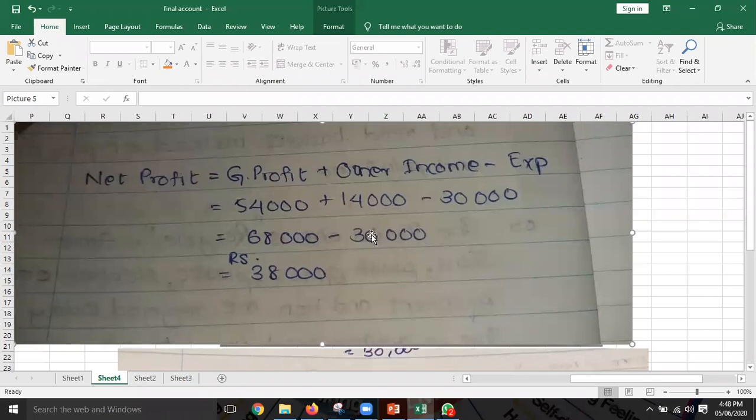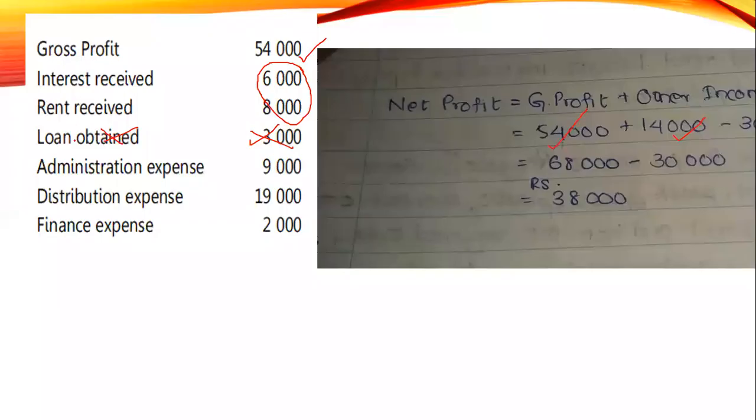Loan obtained should not be taken. It is a liability. So we should not take it here. If you add these three, it is expense: 19, 9, 28, 30. Correct, expense. Therefore, 54, 68 minus 30, 38 is the correct answer. Good.